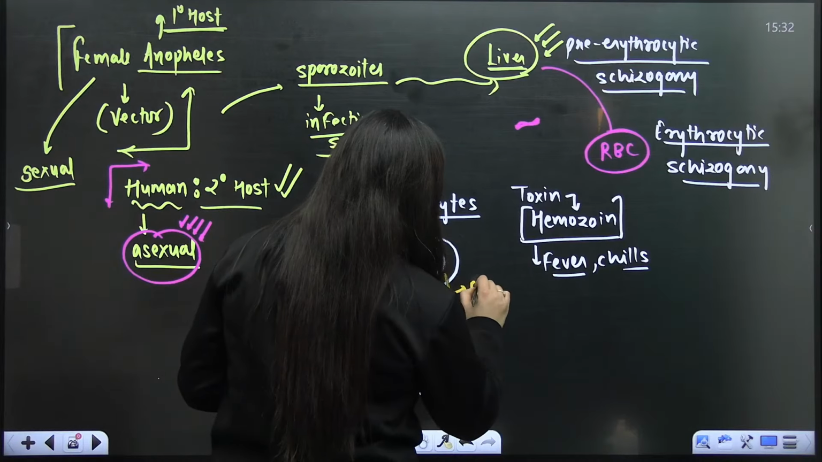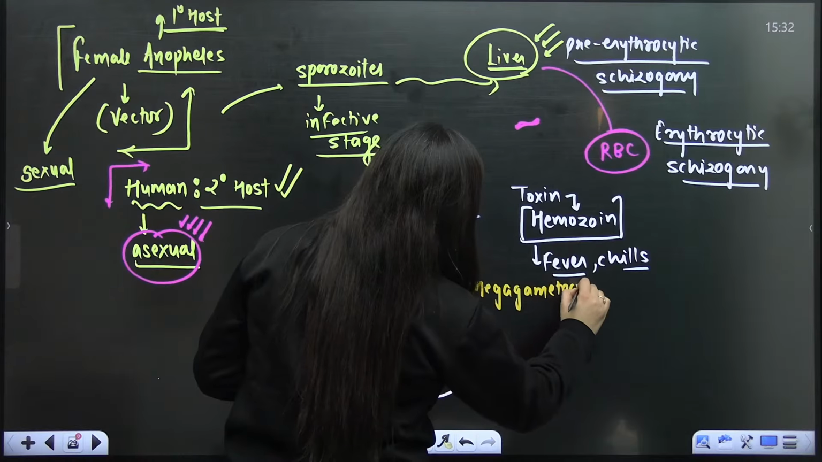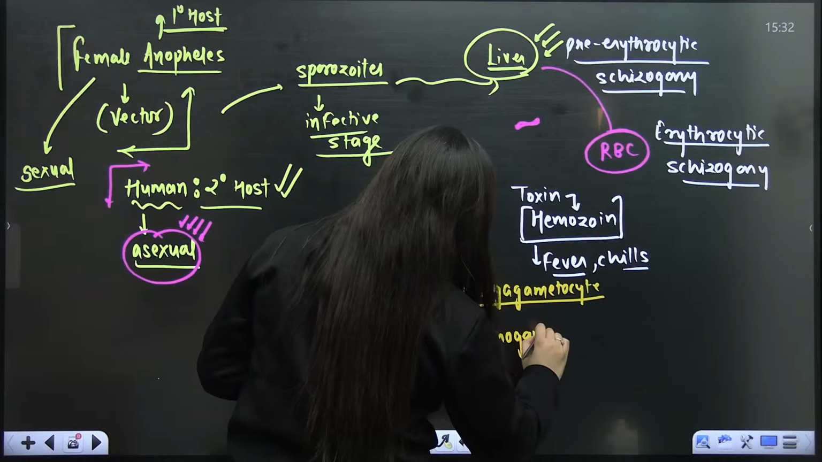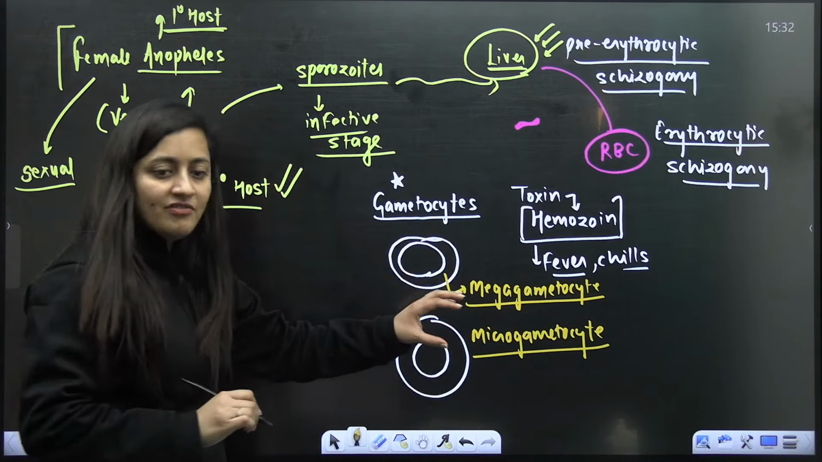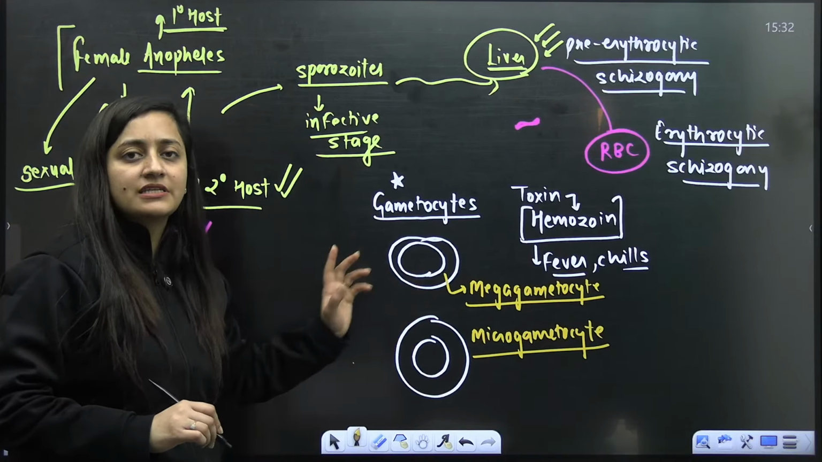So the large gametocyte is the megagametocyte that will make the female gamete, and the smaller one is the microgametocyte that will make the male gamete. They will not develop further here. They need the mosquito host basically.